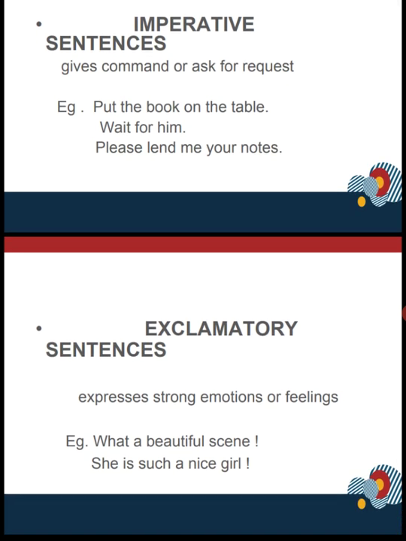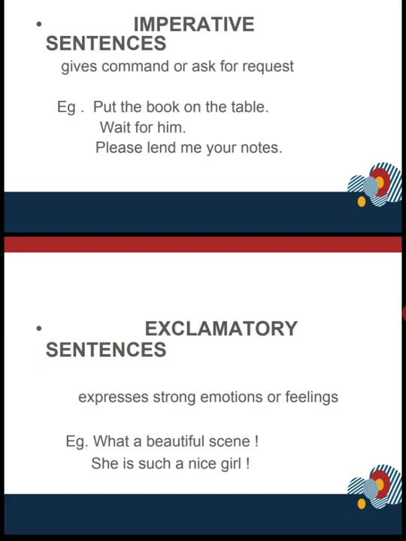Last one is exclamatory sentences. Exclamatory sentences express strong emotions or feelings. We can add pain, anger, happiness, surprise, appreciation. These all words are used for exclamatory sentences. What a beautiful scene. She is such a nice girl. How cold the night is. What a shame.